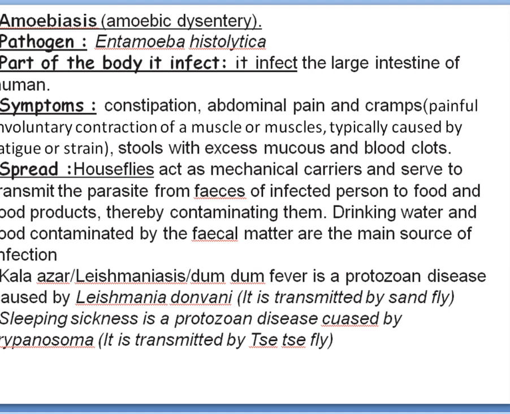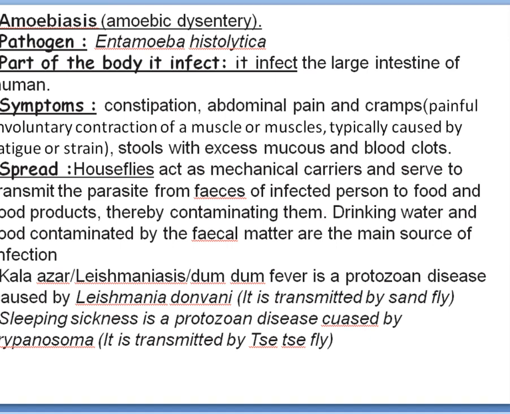Let it be. Now let us go to the next protozoan disease, which is called amoebiasis, also called amoebic dysentery. We will suffer with amoebic dysentery usually during the rainy season.